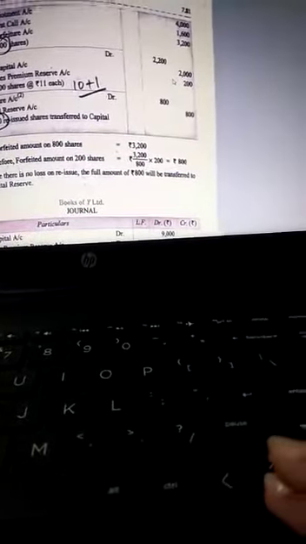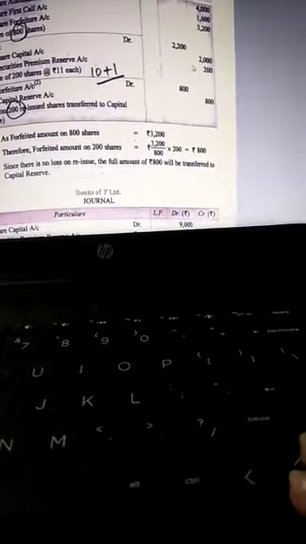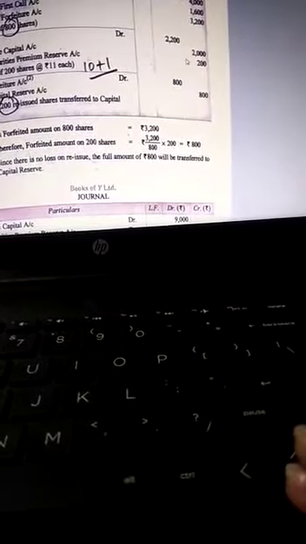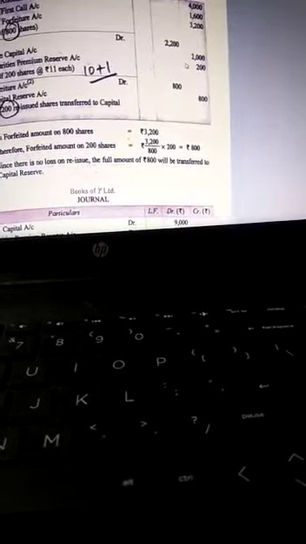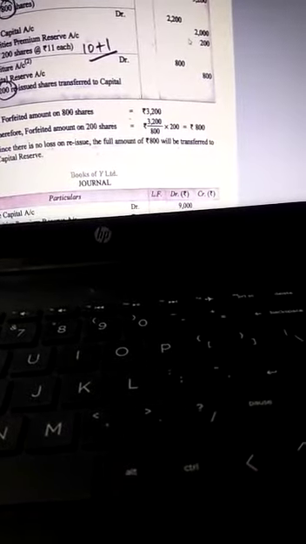Again, 800 shares have been forfeited and 200 shares have been reissued. So the amount for 200 shares has to be transferred to capital reserve, as shown in the working note. On 800 shares the amount is 3200, on 1 share it is 3200 upon 800, and for the 200 shares the net amount of forfeiture will become 800. There is no loss on reissue, so the full amount will be transferred to the capital reserve.